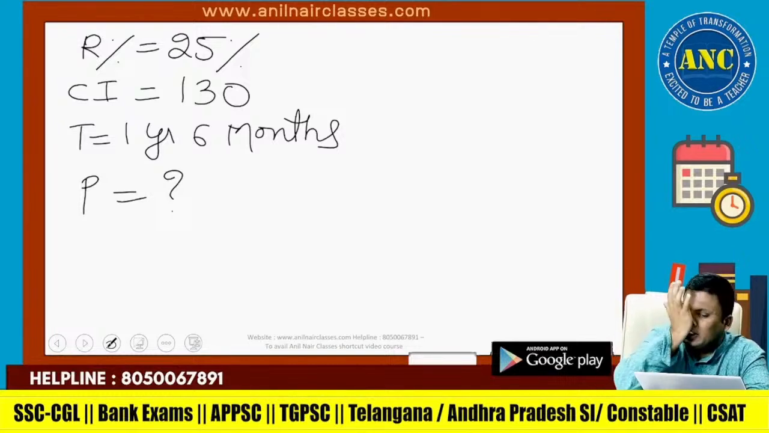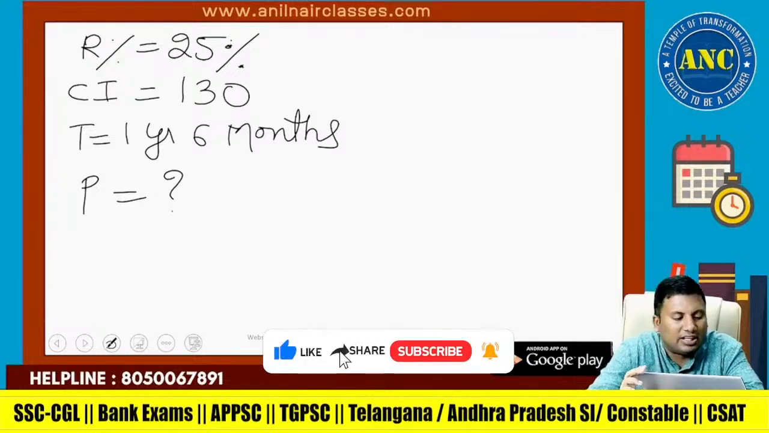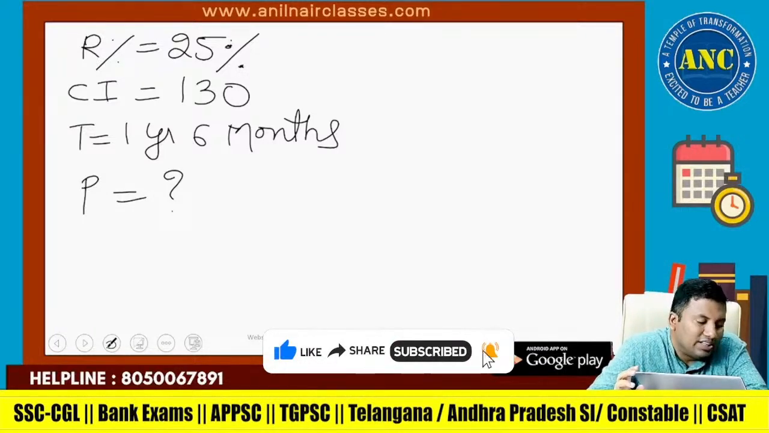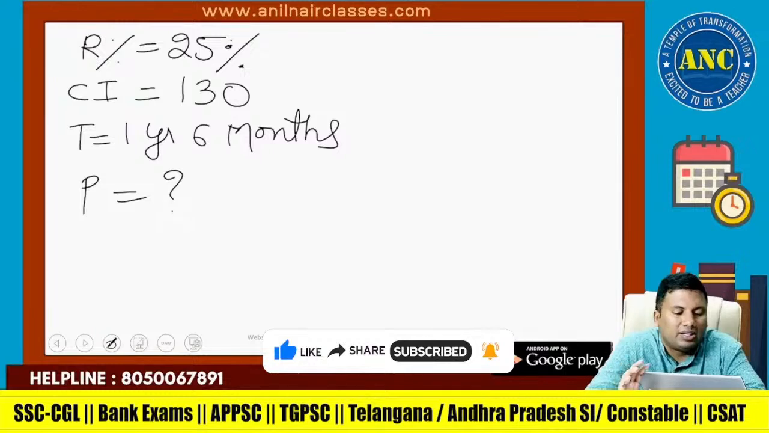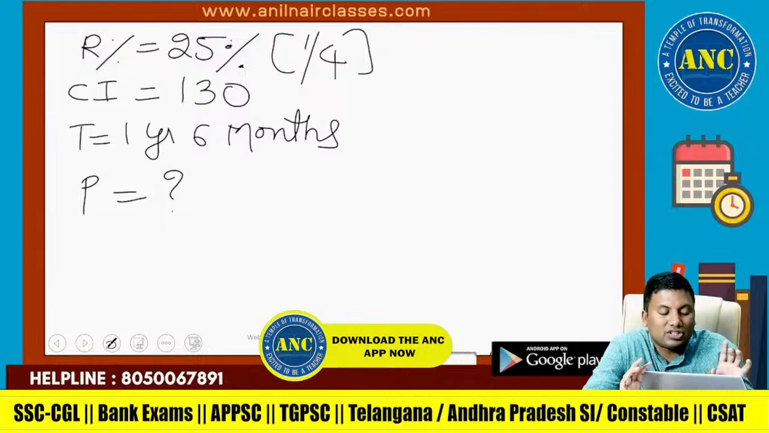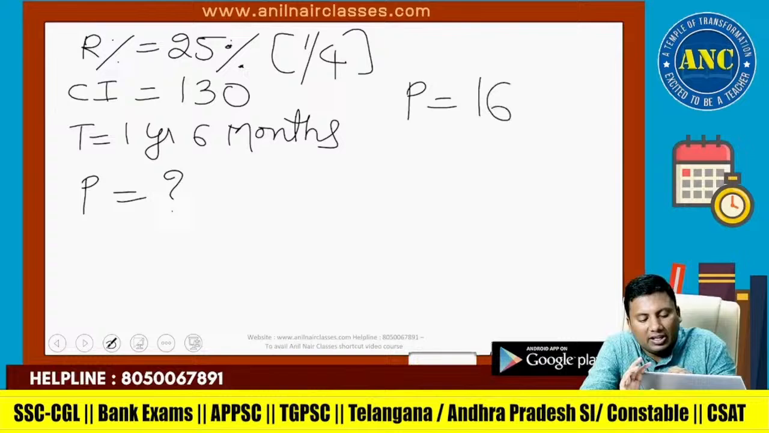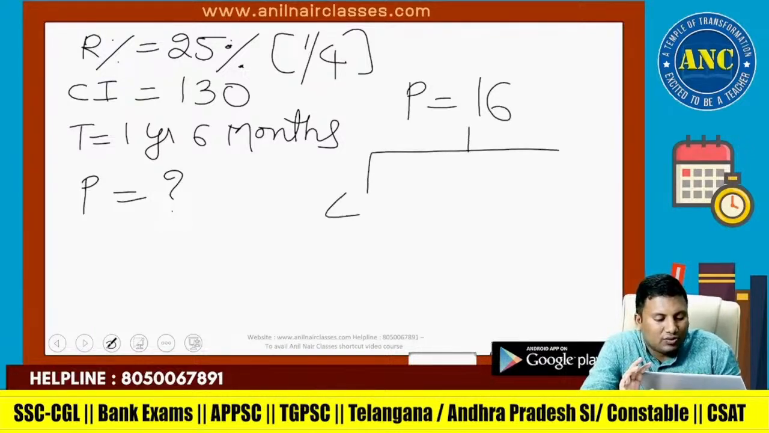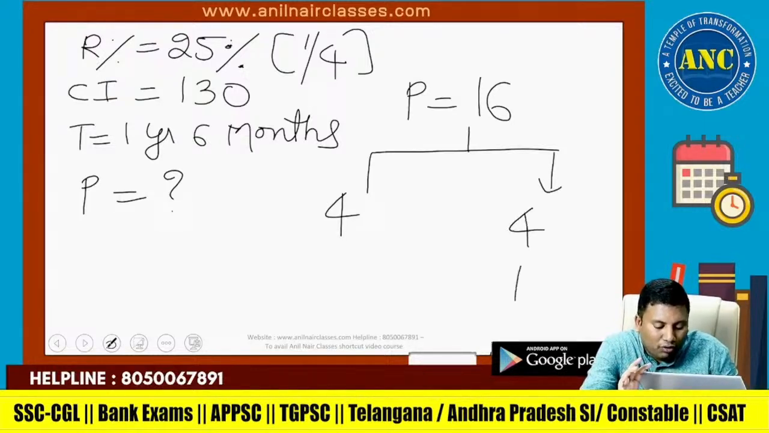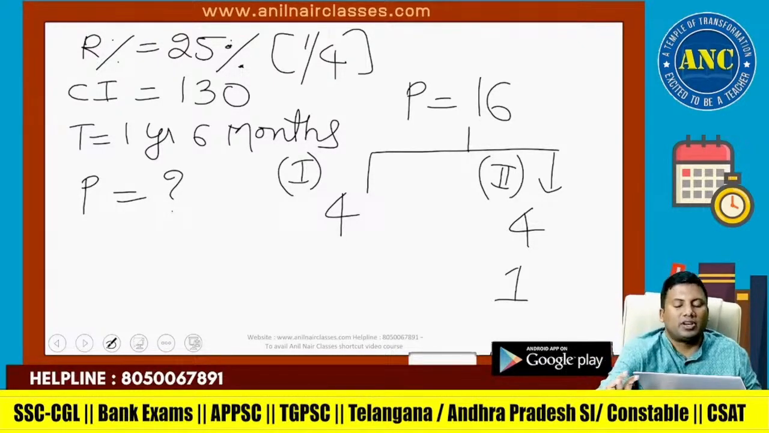Morning we thought of discussing this logic. R percentage is 25 percentage. CI is 130, for 1 year 6 months. Find the principal. 25 percentage is 1 by 4. First do it for 4 years. P is denominator power K, 16. First year it is 1 by 4th of 16, which is 4. 1/4 of 4 is 1. This is for the first year, and this is for the second year.